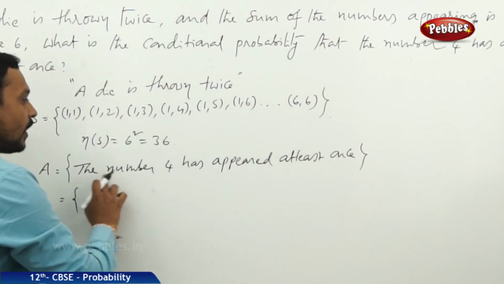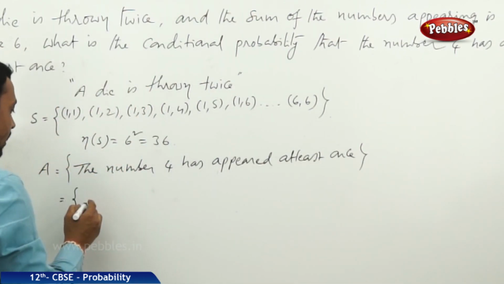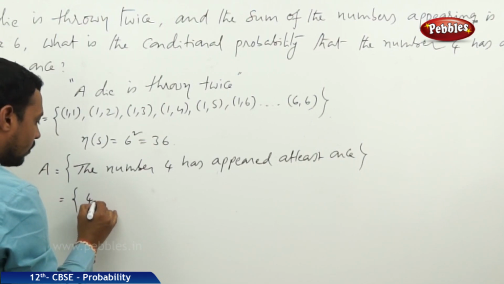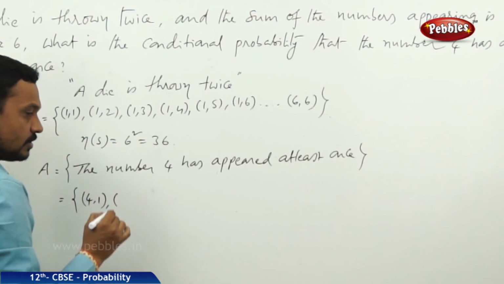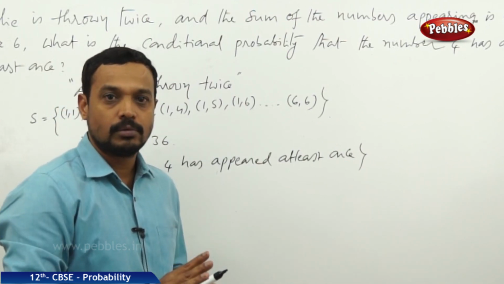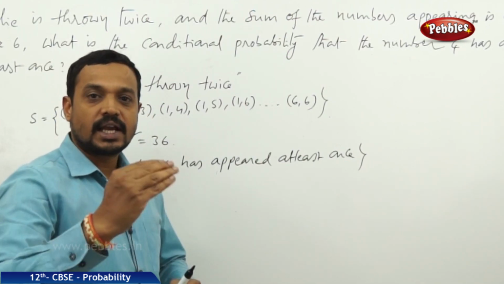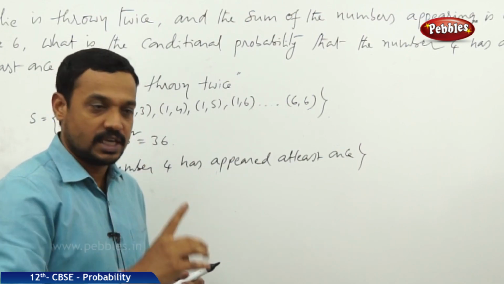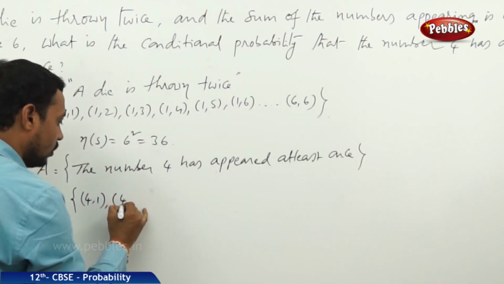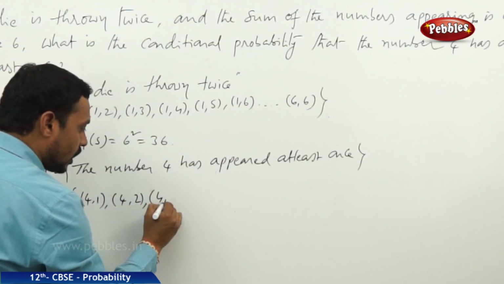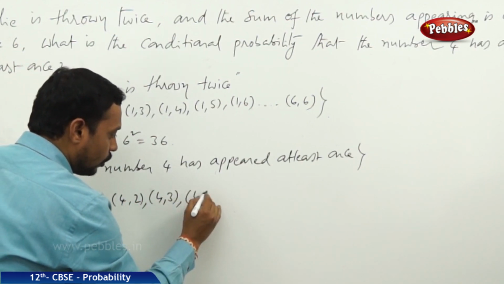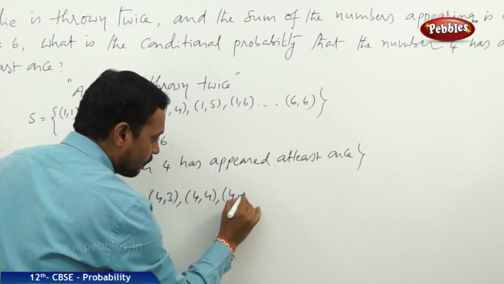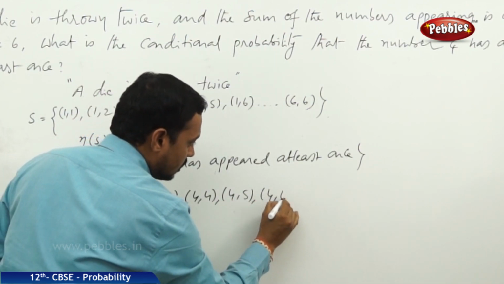So the favorable cases for this event to happen are 4 comma 1. Suppose if first die shows 4 and the second die may show 1, 2, 3, 4, 5, 6. So 4 comma 1, 4 comma 2, 4 comma 3 and 4, 4, 4, 5, 4, 6.